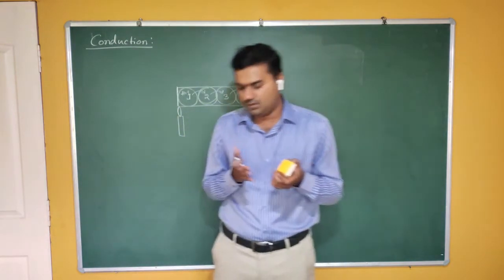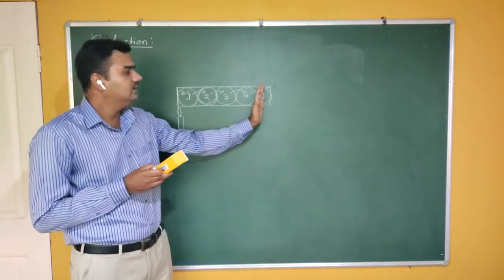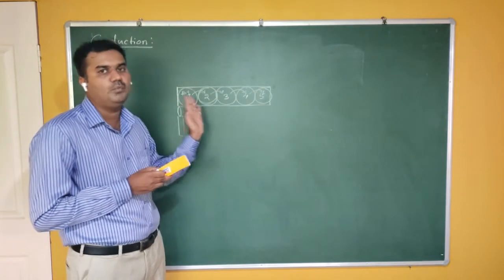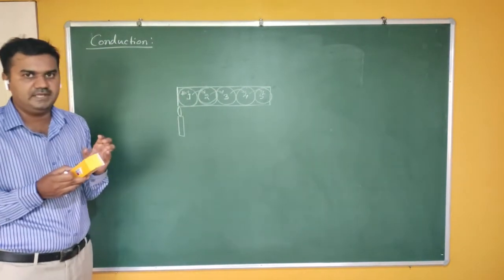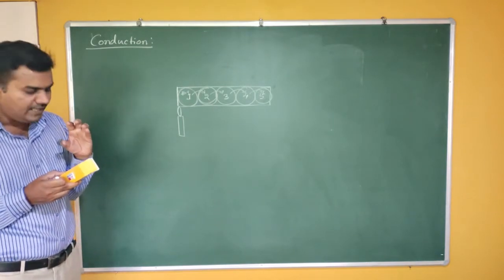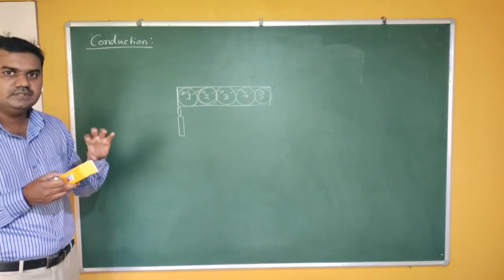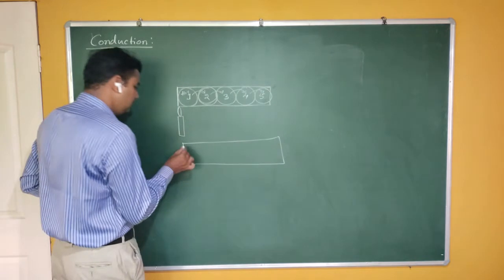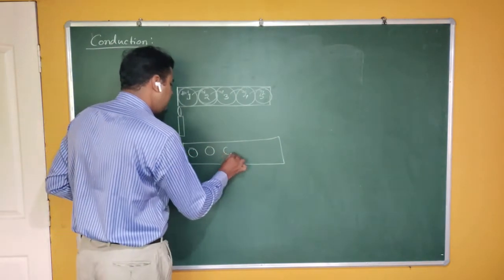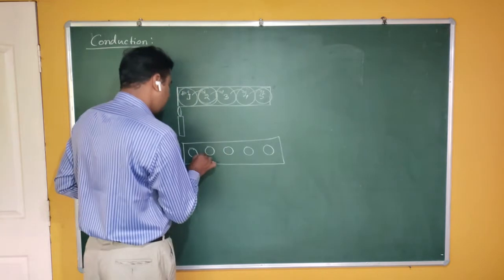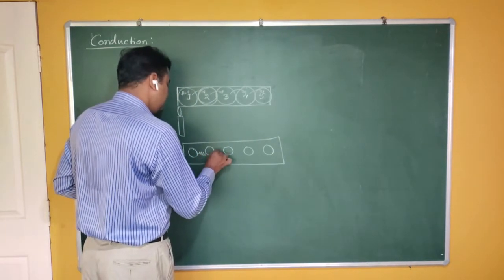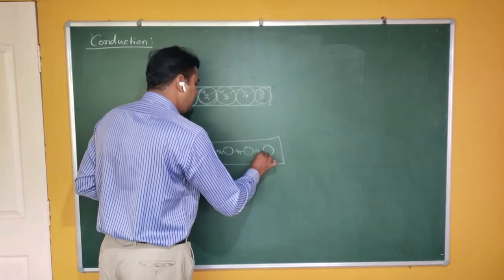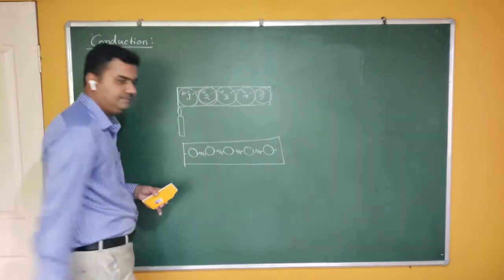If we heat one end of the rod, then heat goes to the other end due to participation of molecules. Molecules transfer the energy from one molecule to the other. It can be explained in a similar manner like this. This is molecule 1, this is molecule 2, like this a large number of molecules, and there's some bond here. Molecules usually are in an equilibrium position, they have some fixed position.